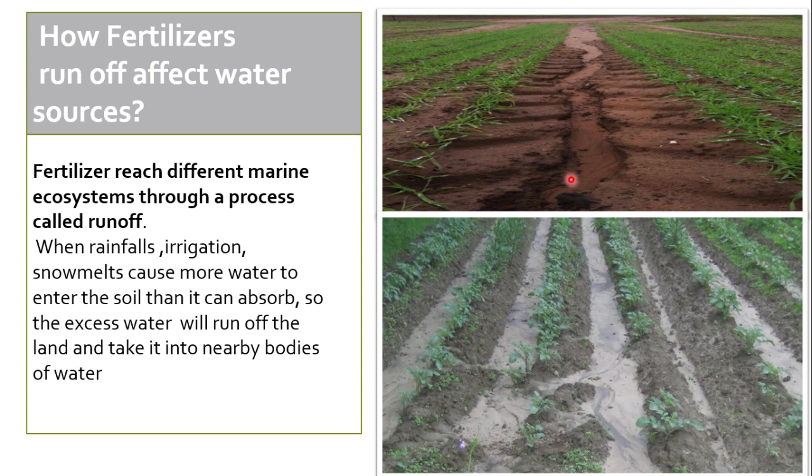So it also carries the fertilizers with it. They also carry the nutrients with them, and they reach the lakes and water bodies. Where are these going? They are reaching the water bodies like lakes, rivers, ponds or oceans, which are nearer to them.